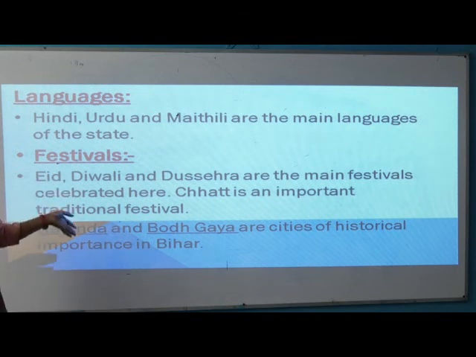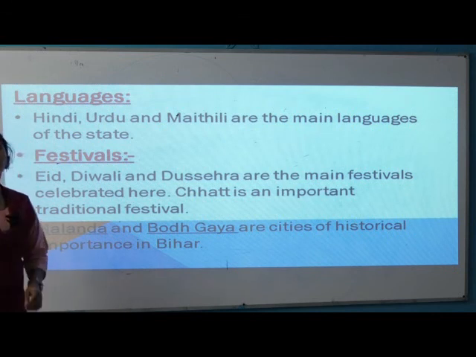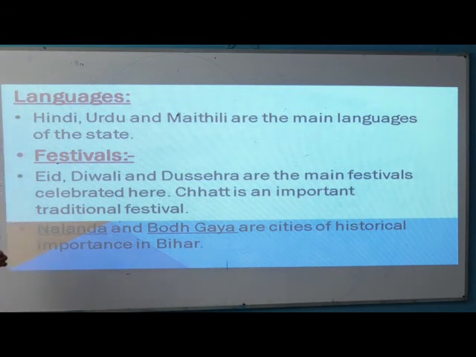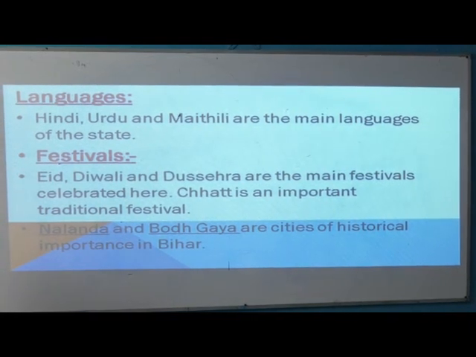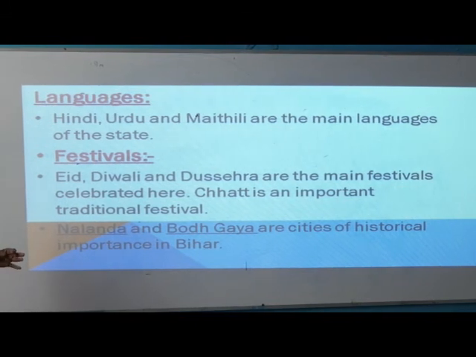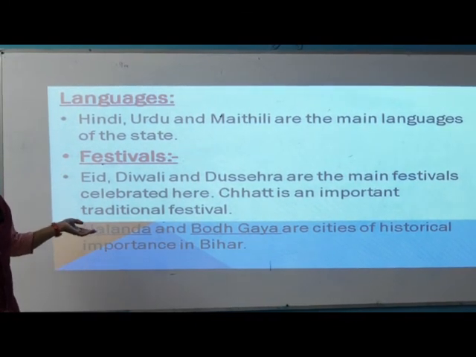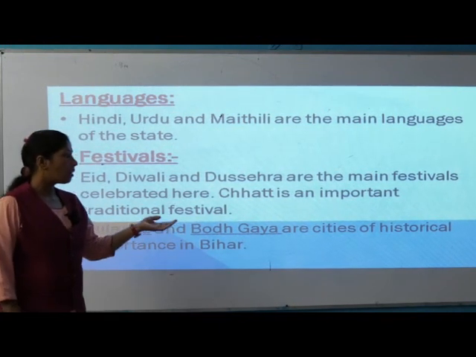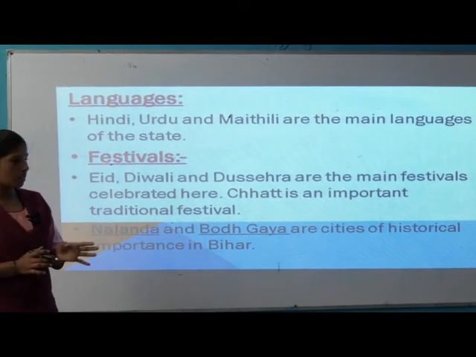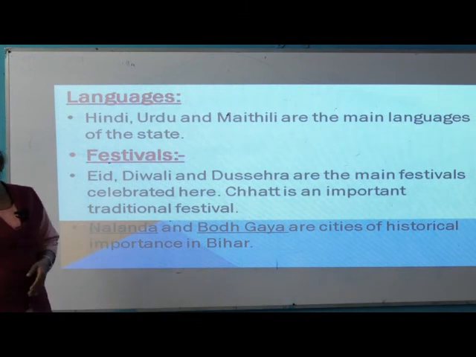Chhath is an important traditional festival. Nalanda and Bodh Gaya are cities of historical importance in Bihar. These are the historical places in Bihar.